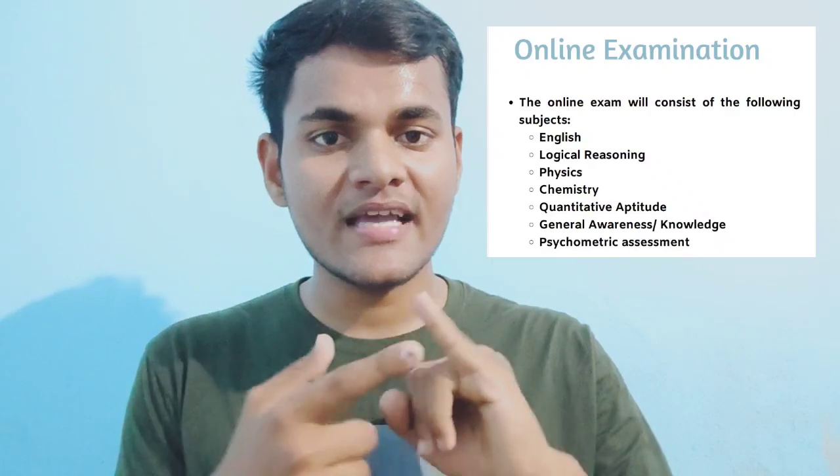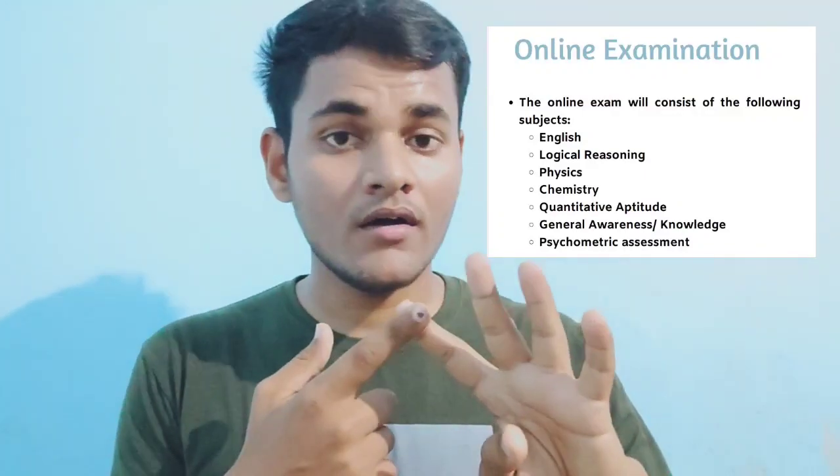Now talking about the online exam pattern, there will be 2 steps for this exam. The very first will be your technical test. Technical test means the content of this paper will be your physics, chemistry, quantitative aptitude or mathematics, and then your English section, general knowledge or general awareness section, and then your reasoning section. These are the 6 sections of the first test, means technical test, and the timing will be 60 minutes and the questions will be 60, means 10 from each part.